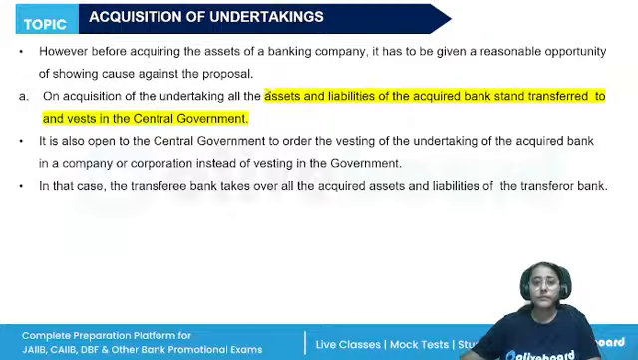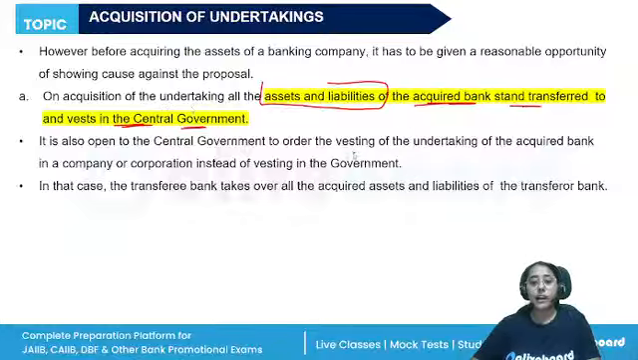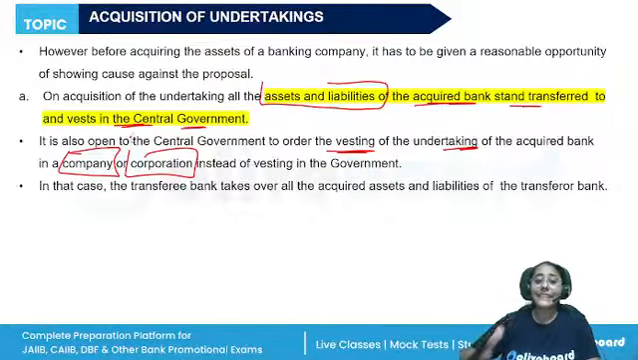So, all the assets and liabilities of the acquired bank will now be transferred to and will vest in the central government. The central government also has the power to order the vesting of the undertaking of the acquired bank in any other company or corporation. So now the transferee bank will take over the acquired assets and liabilities of the transferor bank. So either the central government will themselves take over control, or they will pass on the assets and liabilities